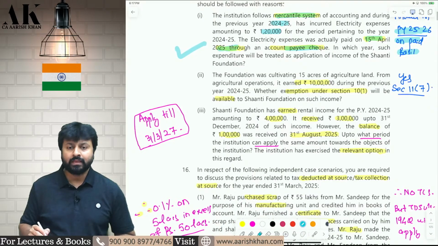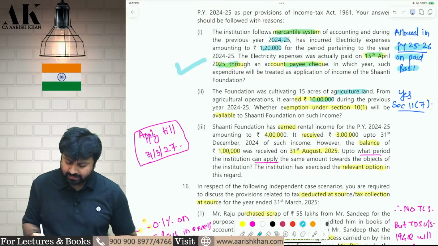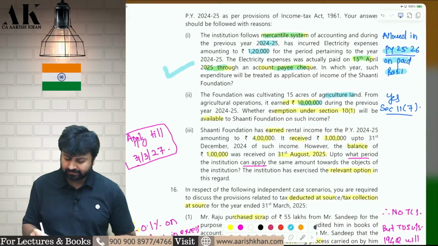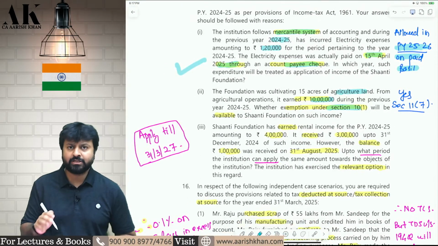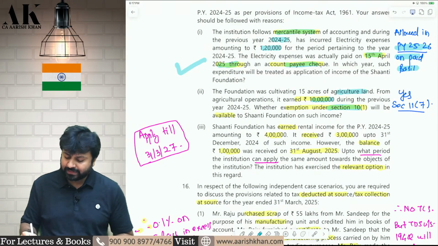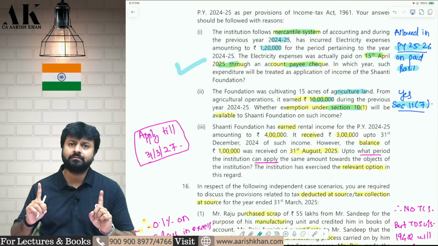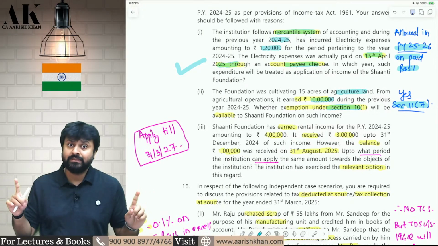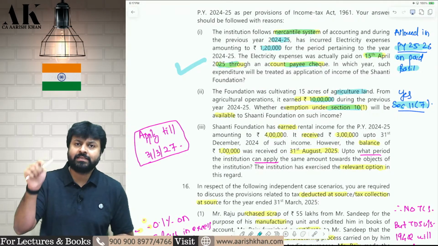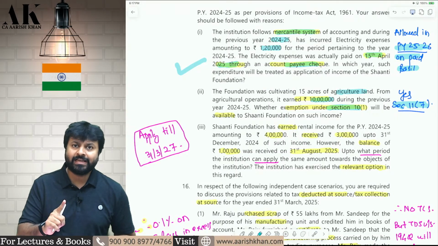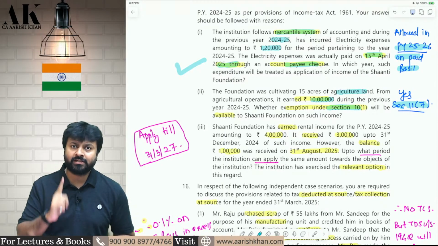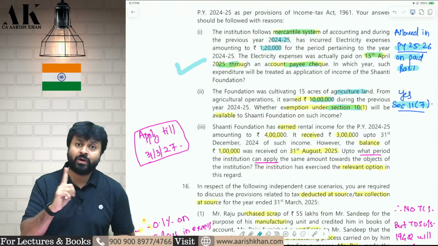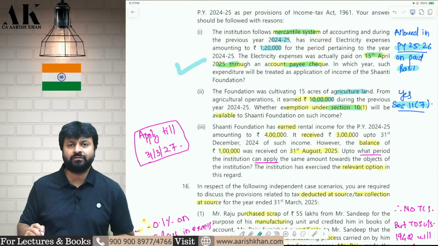Next one. The trust is earning some 10 lakh rupees agriculture income. The question is whether the agriculture income is exempt under section 10(1). The answer is yes. The trust is eligible for exemption under section 10(1). Generally, as per section 11(7), a trust is not eligible for any exemption under section 10, but there are exceptions, one of which is section 10(1), which says that a charitable trust registered under 12AB is eligible for exemption under 10(1). Therefore, a trust can enjoy the exemption of agricultural income.